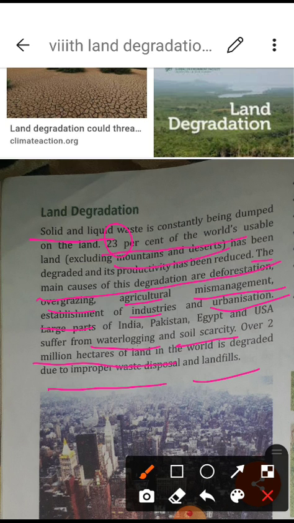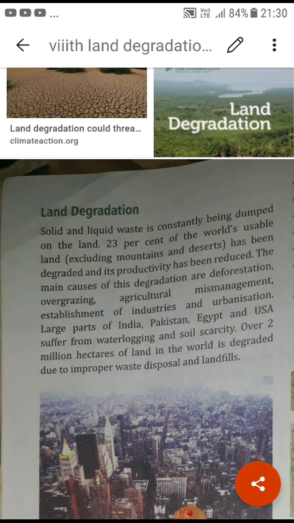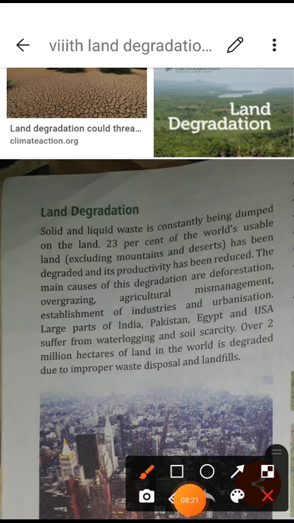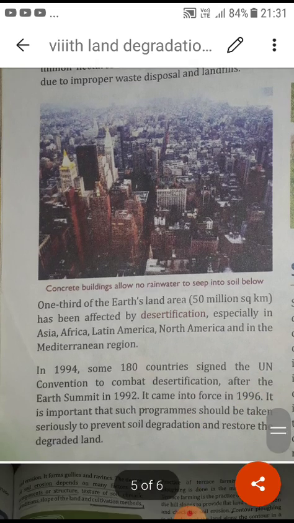So these are also different kinds of disposals, and landfill activity is also one of the main causes, which is why over 2 million hectares are affected. Now, students, we can understand that the usable and suitable land for our livelihood is only 23%. These are the different kinds of activities which are causing land degradation. In the paragraph above we talked about deforestation, overgrazing, agricultural mismanagement, establishment of industries and urbanization.